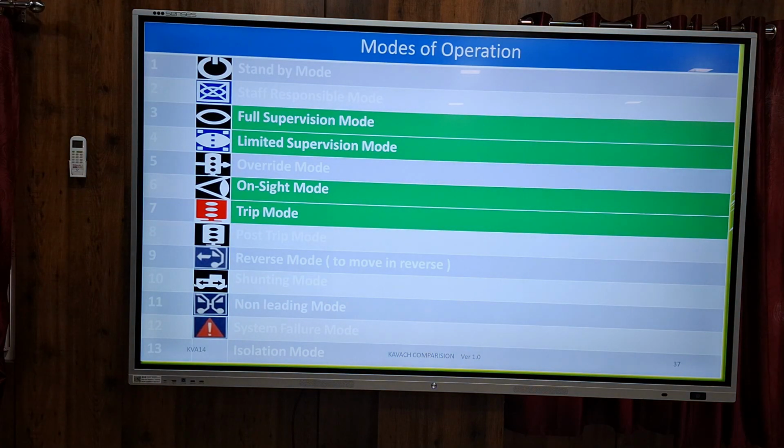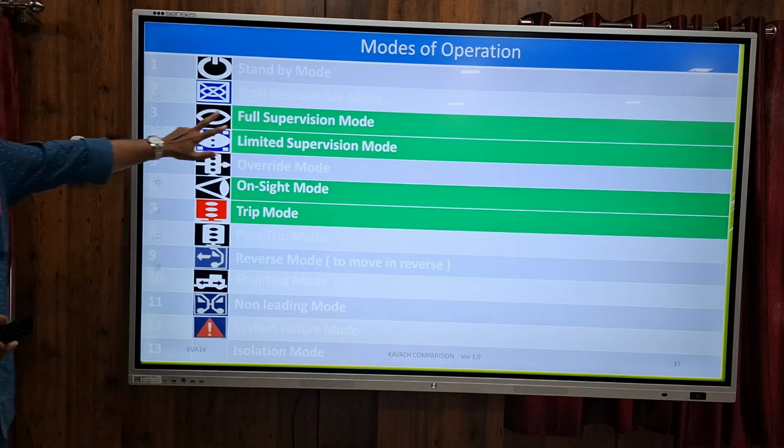These are the different modes of operation. In total, 13 modes are there. What do the modes mean? They tell the status of KAVACH, how it is working at a particular instant. Standby mode means that when we first switch on KAVACH, it will be in standby mode. Like that, there are staff responsible, full supervision, limited supervision. If it is working on its own, then it will be in full supervision mode.